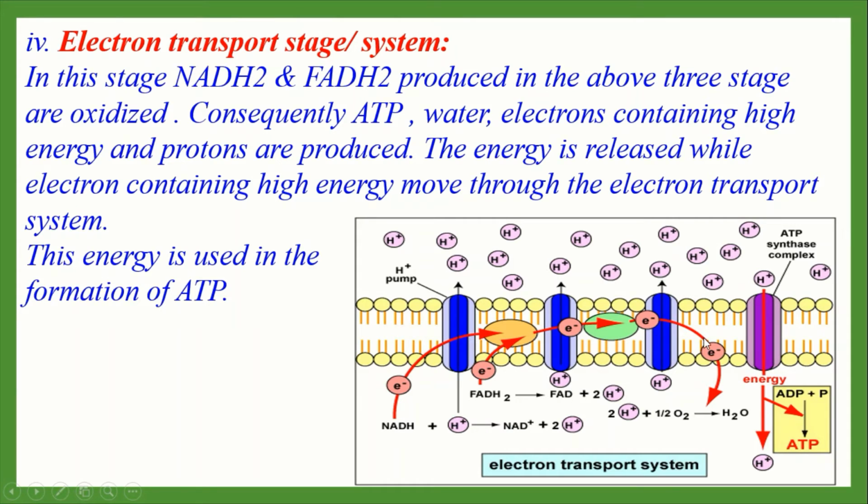Everybody see this figure? This one is a cell membrane. And in the cell membrane, electron transport systems occur. That means this occurs inside the mitochondria and this one is the membrane of mitochondria. So here FADH2 and NADH2 which are produced in the glycolysis, formation of acetyl-CoA and Krebs cycle are oxidized and produce ATP. So this energy is used in the formation of ATP.